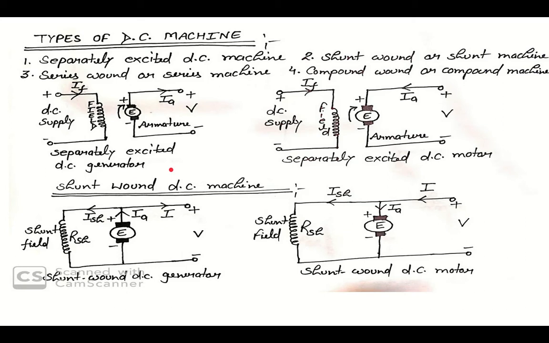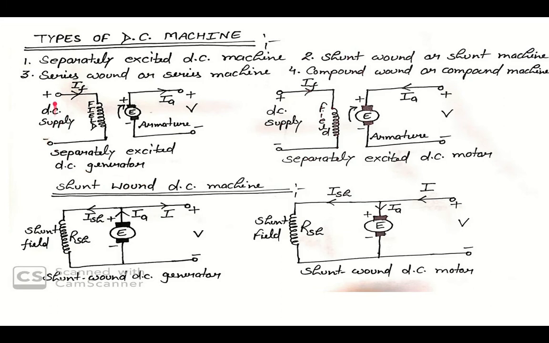As the name implies, separately excited means that it is energized by a separate DC source. You can see here the connection of separately excited DC generator.